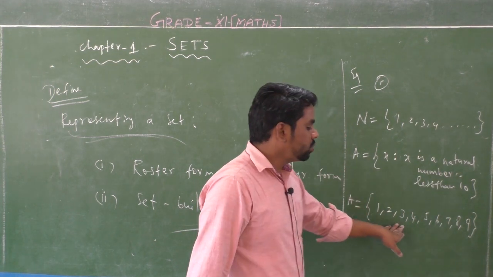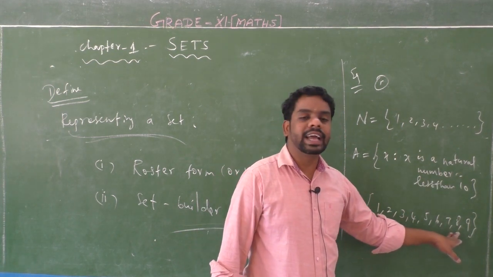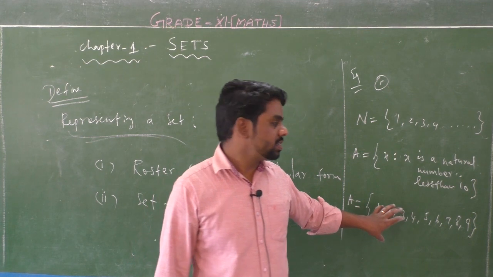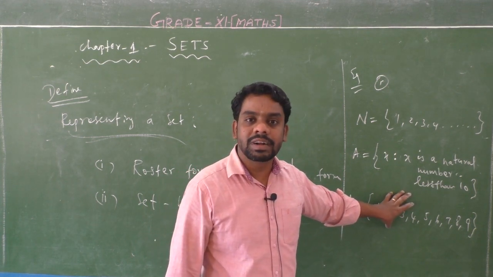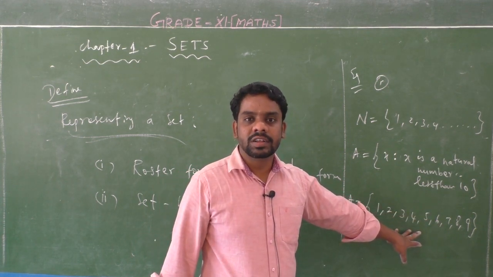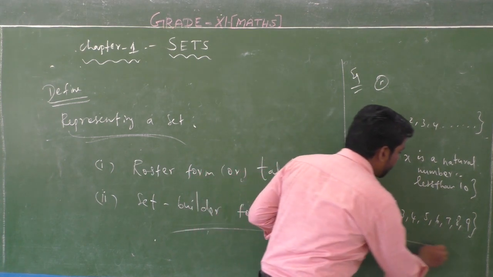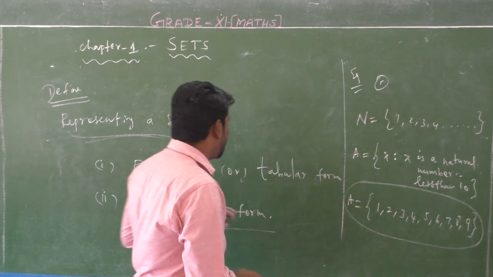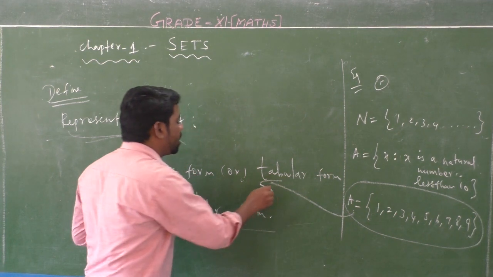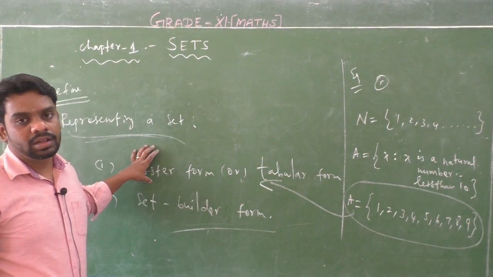So 1, 2, 3, 4, 5, 6, 7, 8, 9. All elements are natural numbers but less than 10. So this type of set format is called a tabular form or a roster form.